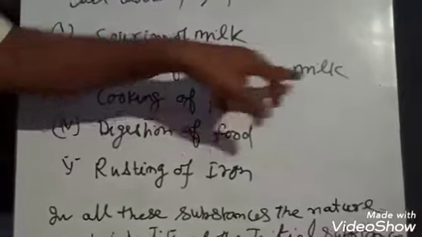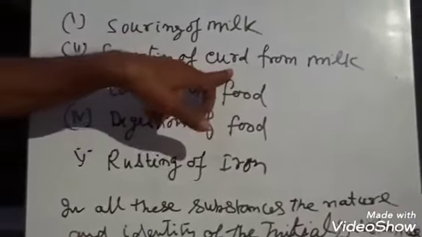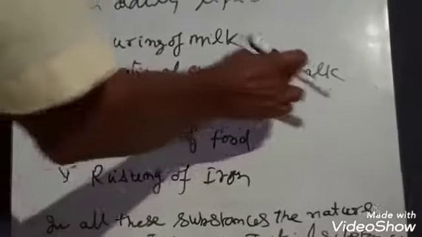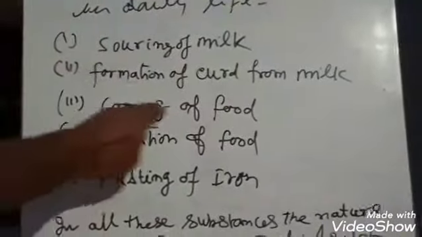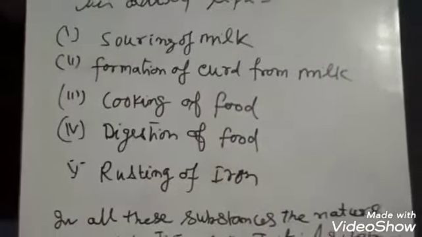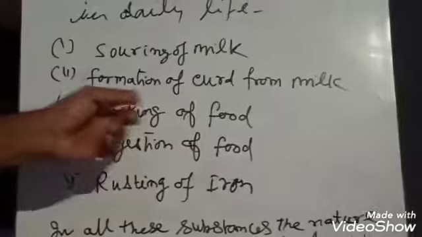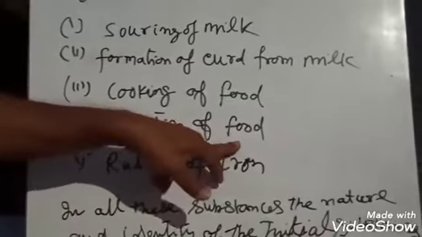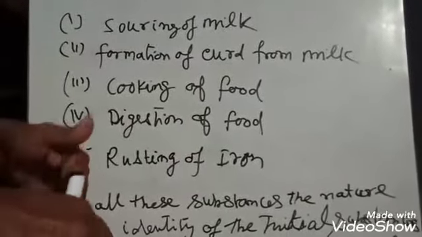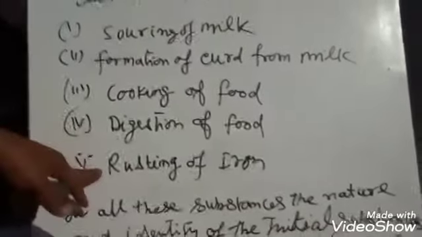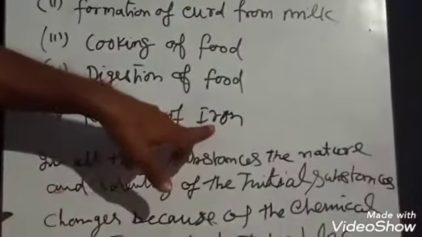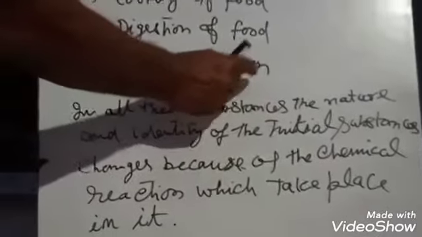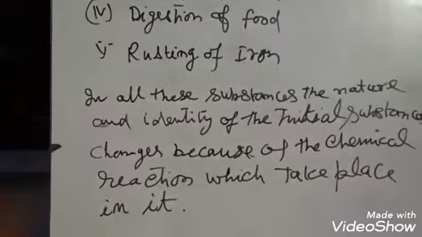In the formation of curd, milk is the initial substance and curd is the new substance. Also cooking of food changes the original substance into food. Also in digestion, when food is digested, it is converted into new substances. In rusting of iron, iron is converted into rust. The initial thing is iron and the new substance is rust.